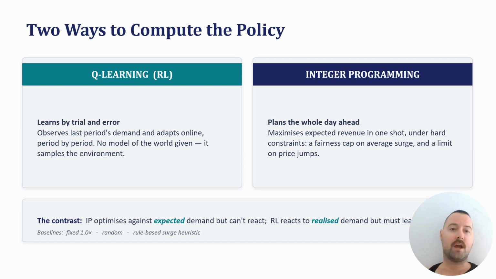The integer program optimizes against expected demand, but can't react once the day starts. The RL agent reacts to what actually happens, but must learn the environment by sampling it. I also compare against three baselines: fixed, random, and a rule-based surge heuristic.